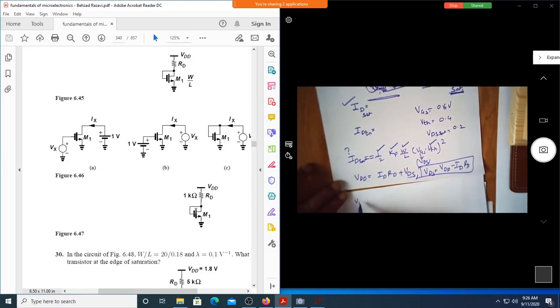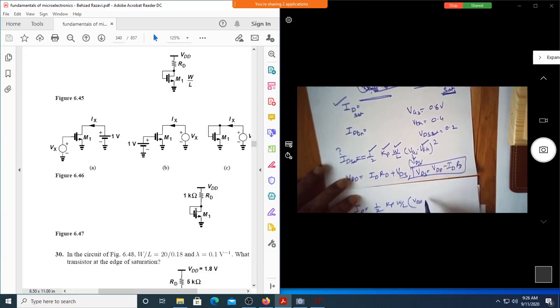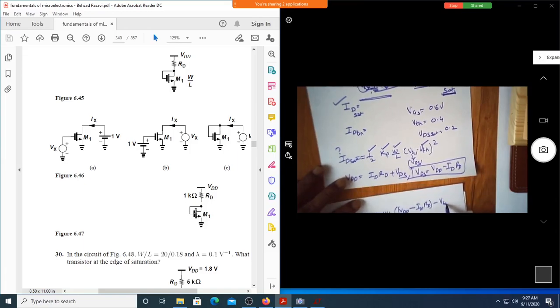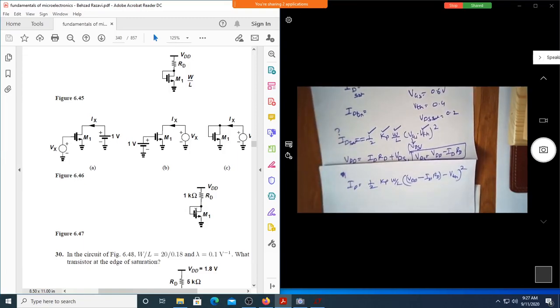So ID is equal to half Kp W by L. What is VGS? It is VDS. What is VDS? It is this: VDD minus ID into RD, minus VTH, whole square. Perfect.